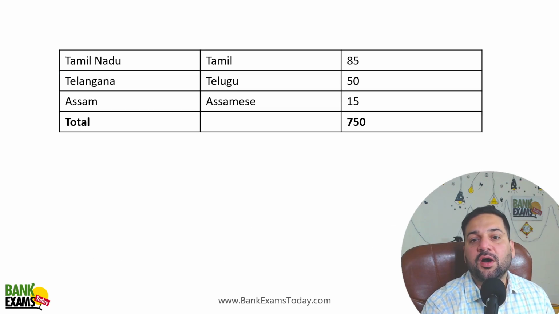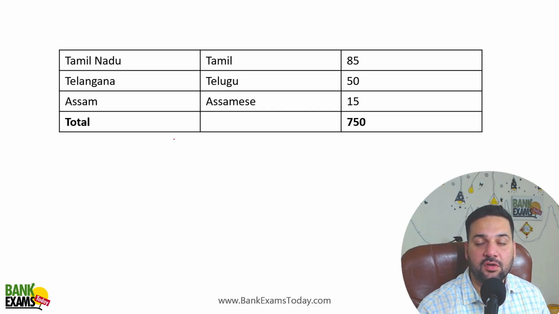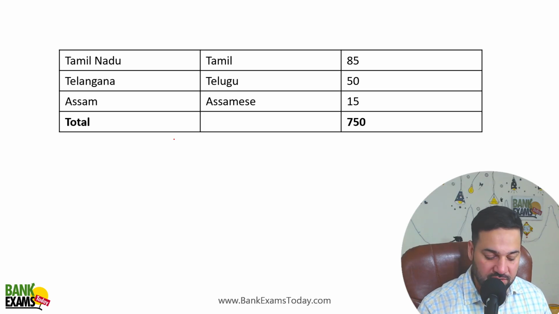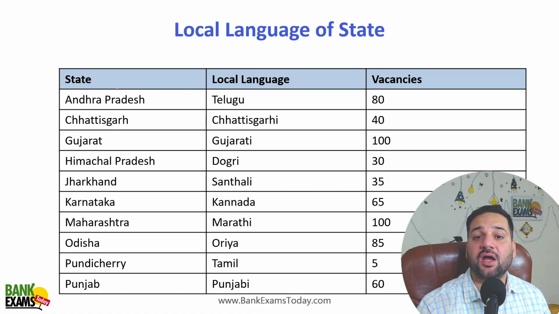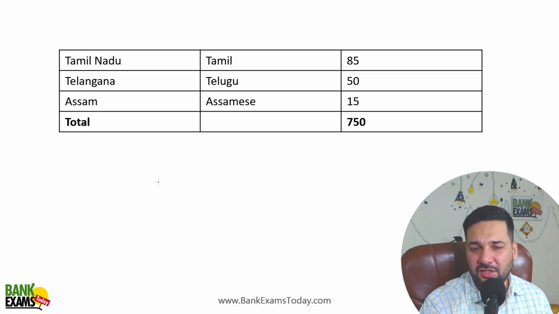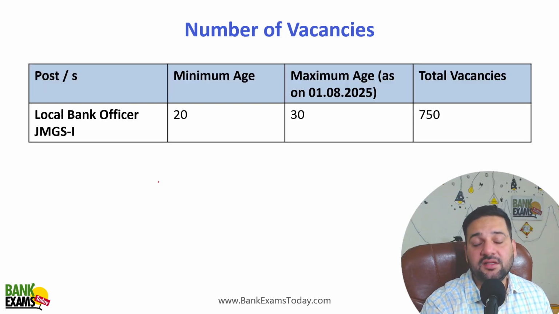So if you are a Hindi speaking student, right? So you are not eligible, right? So if you do not know any of these languages, you are not eligible. And if you have studied any of these languages like Punjabi in 10th or 12th, then you are eligible. If you have studied this in 10th or 12th, then you are eligible for the exam, right? So if you have not studied any of these languages and you do not know any of these languages, then you are not eligible, right? You shouldn't waste your time. So 750 vacancies are there total.